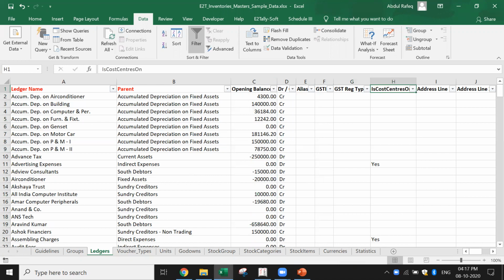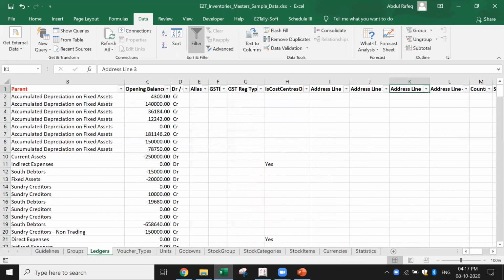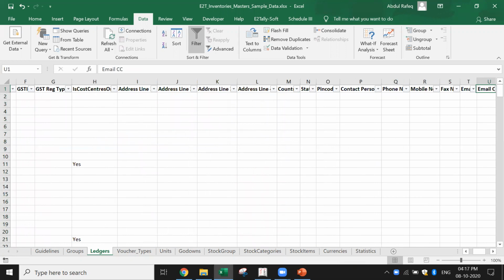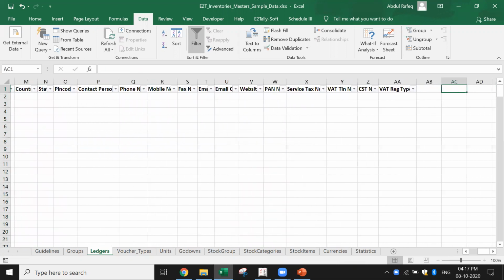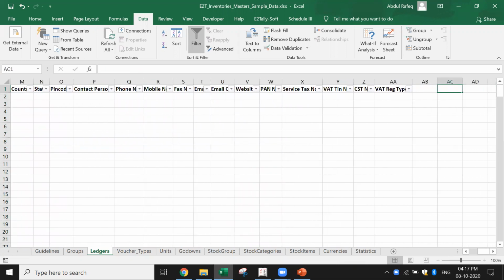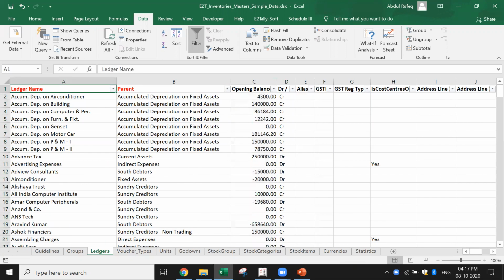I can give the GST registration type. How is the cost center enabled, address? All these are fields which are available. If you want, you have the data, you can enter the data. Or if you don't have the data right now, you can import with the mandatory data, and later on you can use the alter option.